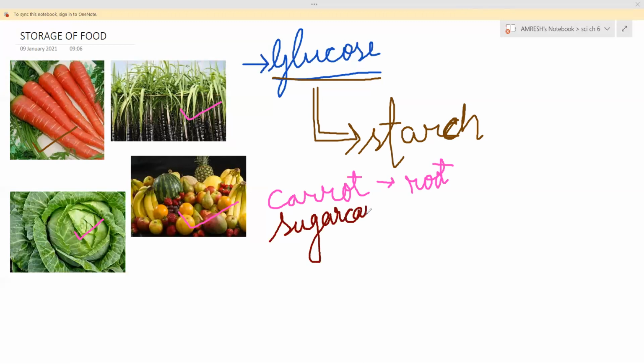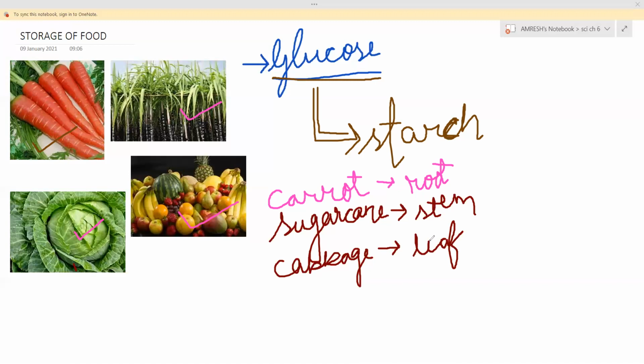So we consume the stem part. And I have already told you in the chapter, food we eat, these carbohydrates, so this starch, this glucose, all are carbohydrates that we consume. हम ये खाते हैं. Then this is a cabbage. In this cabbage, food is stored in the leaf part.